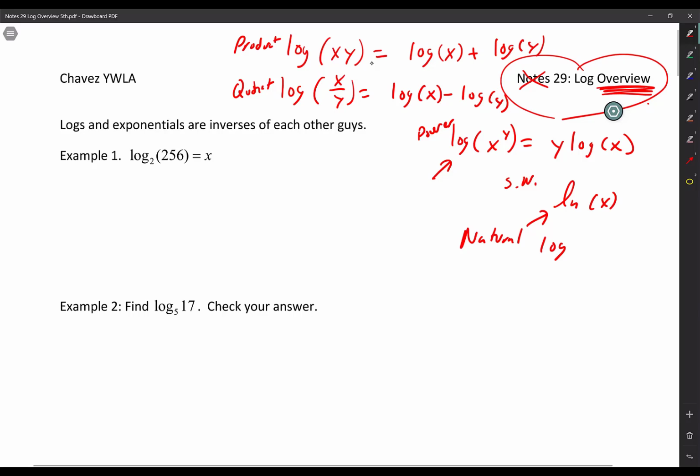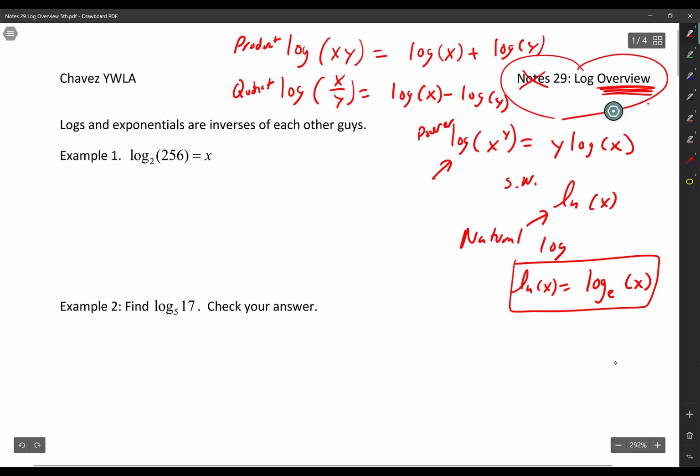Okay. One last side note. Natural log x is the same thing as a log with the base of e of x. So this is how they're connected. ln is natural log and log is log.